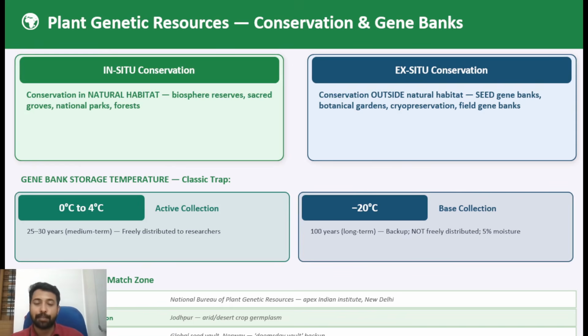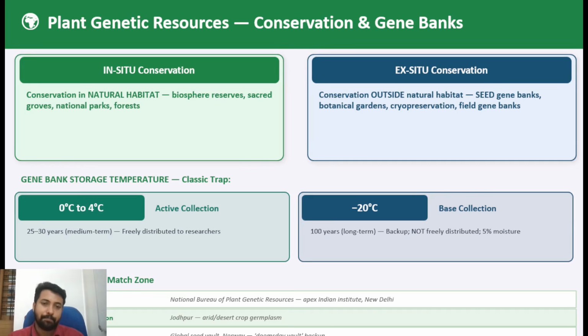Even if some natural calamity happens and the whole world goes below the ground, these vaults will have the seeds and all the material needed for starting life again. That's a very curious thing, and you should have a clear idea about it. There are only very few points in that.